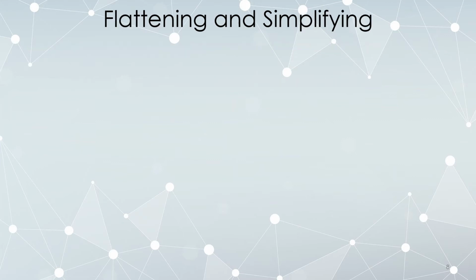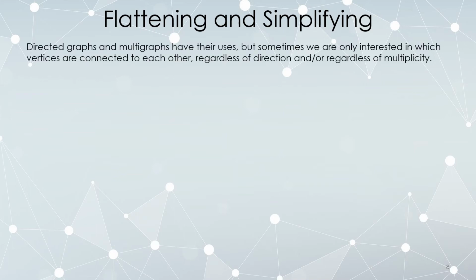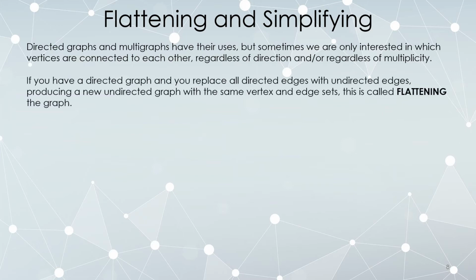There's also a notion of something called flattening a graph and simplifying a graph. So suppose you have directed graphs or multigraphs. They are definitely useful in certain contexts, but you might only be interested in which vertices are connected to which vertices, regardless of in what direction, or perhaps regardless of how many times. If you have a directed graph, and you just get rid of all the directions, replace all of the directed edges with undirected edges, producing a new graph that has the same vertices and edges, but is now undirected, that's called flattening. So a directed graph, you flatten it into an undirected graph.